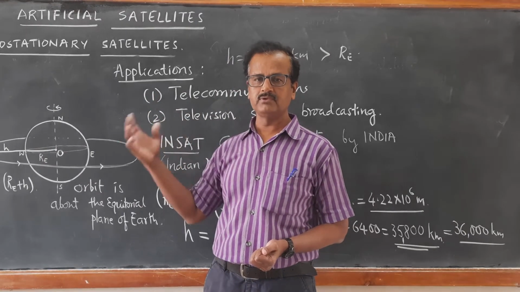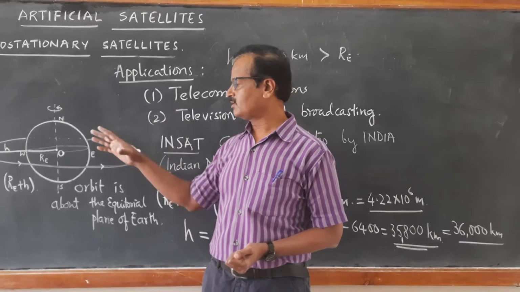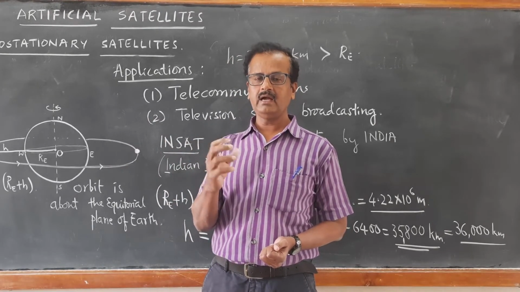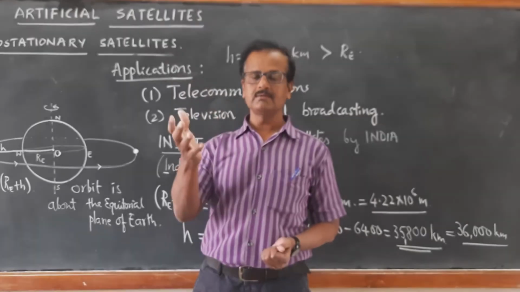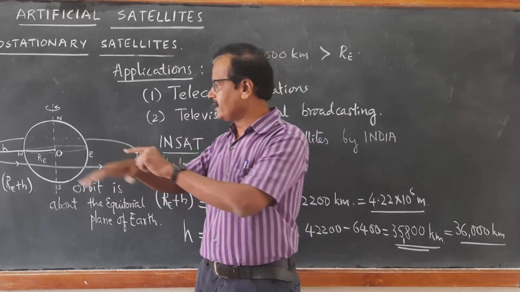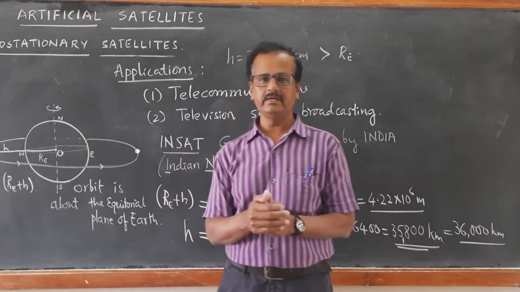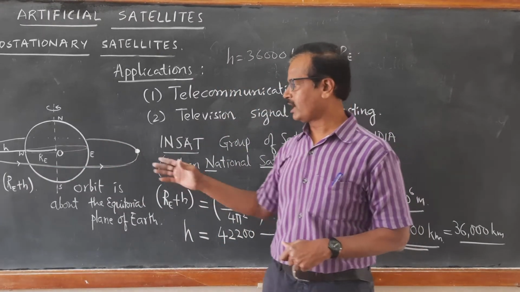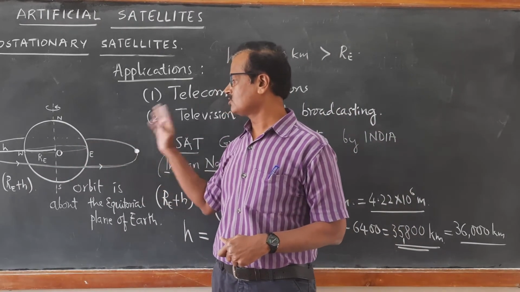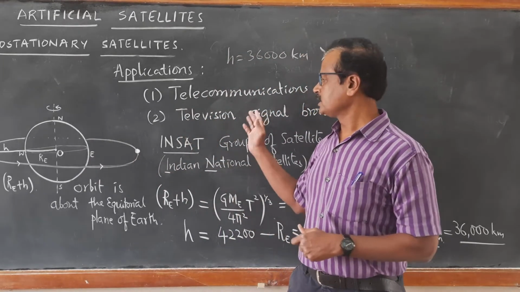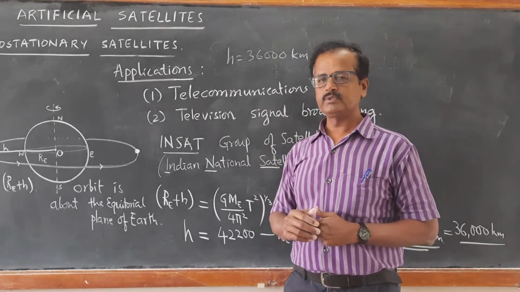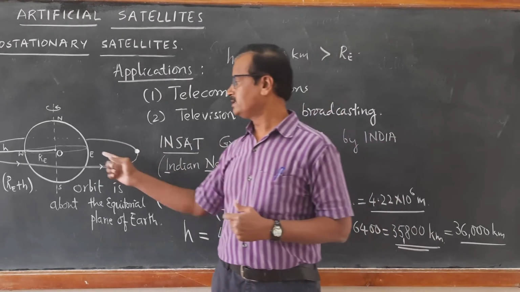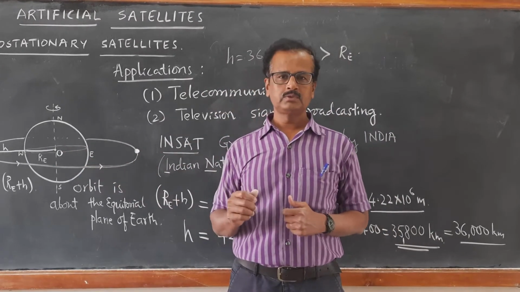So that will be helpful for receiving the signals from the observatory and broadcasting the signals to the wide range of that particular area. This is how it is quite significant in order to have the communication, long distance communication and television signal broadcasting with the help of this geostationary satellite, which will be revolving in the equatorial plane.